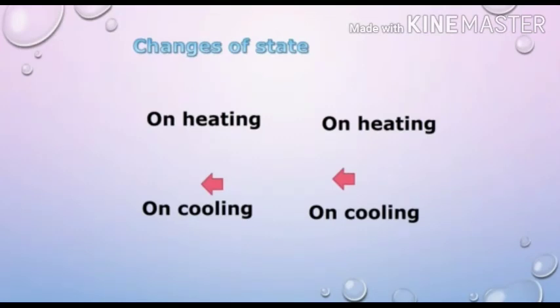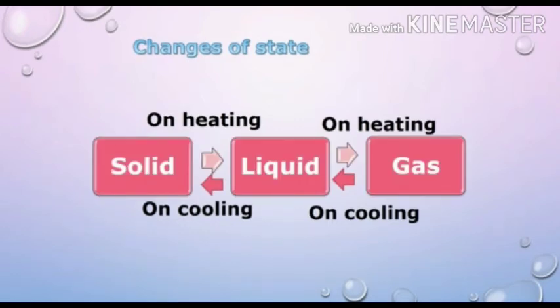Changes of state. Change in the physical state of a substance is an effect of the amount of heat in it. Solids on heating change their state into liquid. Liquids on heating change into gas.